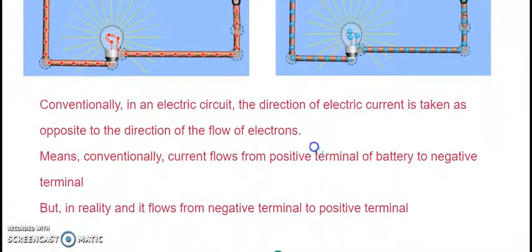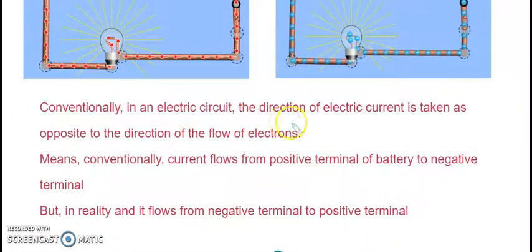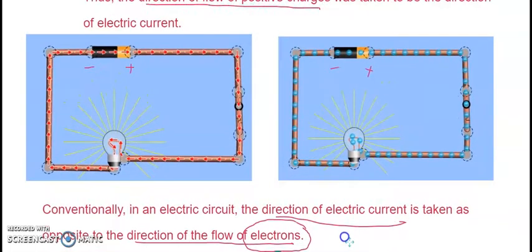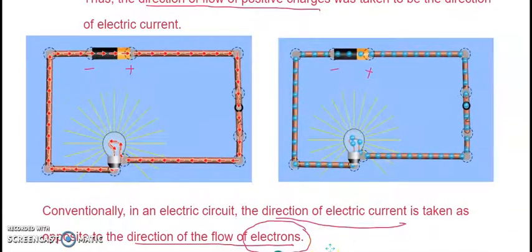So conventionally, the direction of the electric current is taken to be from the positive terminal to the negative terminal. But in reality, it's the other way around. Why? Because electrons are negatively charged particles, and negative charge will always get attracted towards the positive. So in reality, inside the circuit or inside the wire, the current is flowing from the negative terminal to the positive terminal. But we still follow the conventional method because it has been practiced for such a long time, so we don't want to change it.